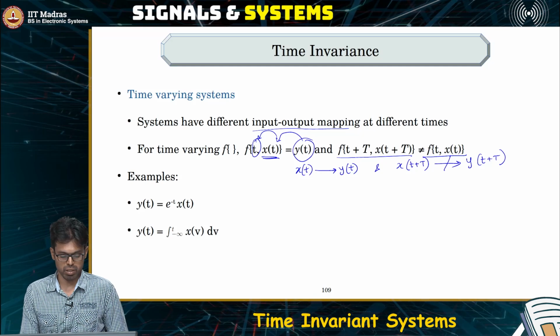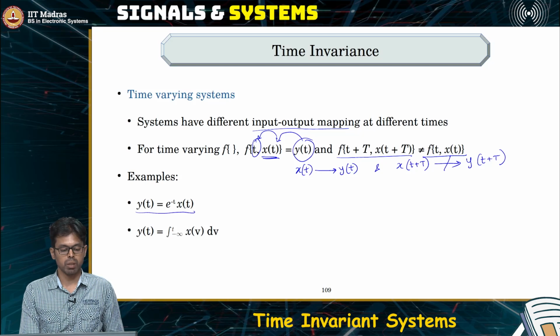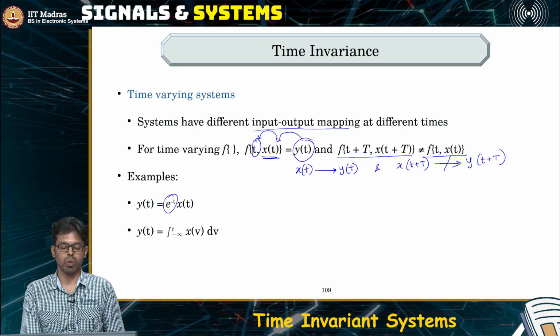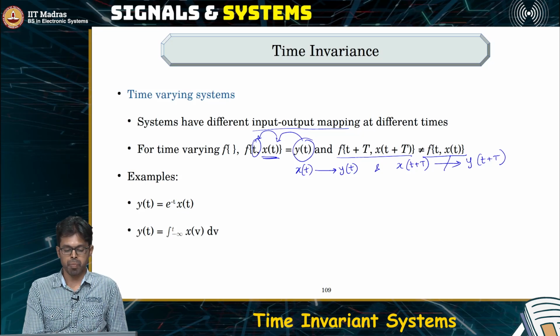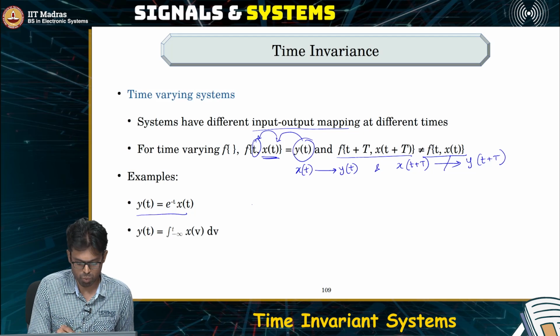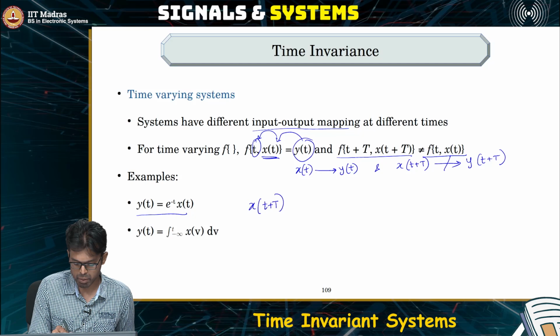Let's see some examples. Let's take this very simple example where the input is simply multiplied with an exponent like this and then the output is produced. Now we know this is the output at t. Now what if I feed in x of t plus T?